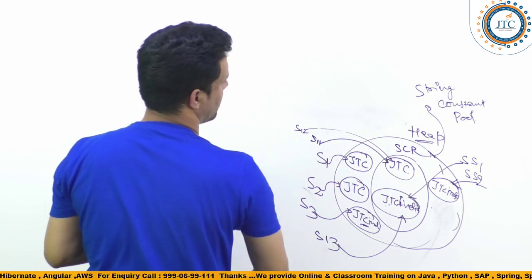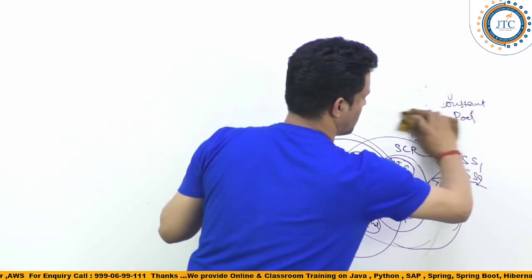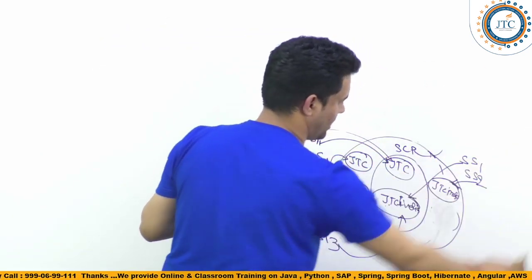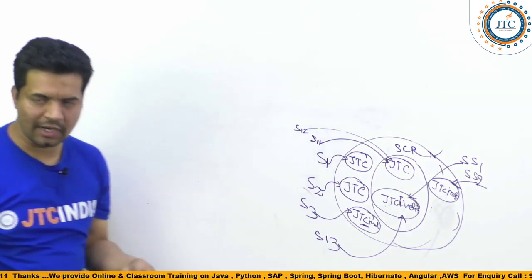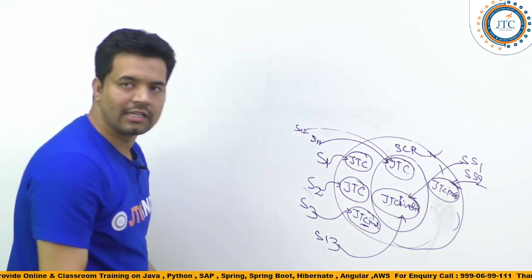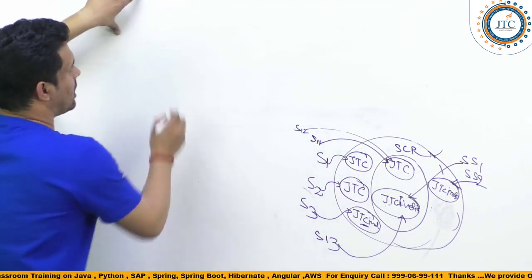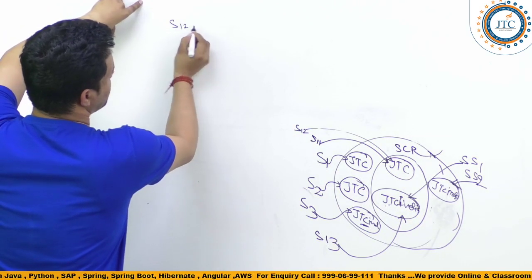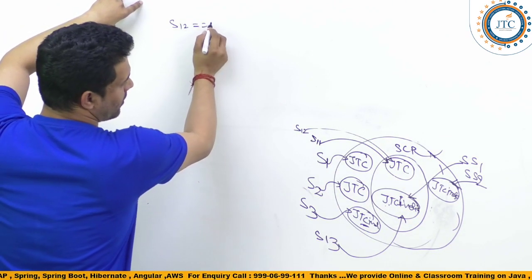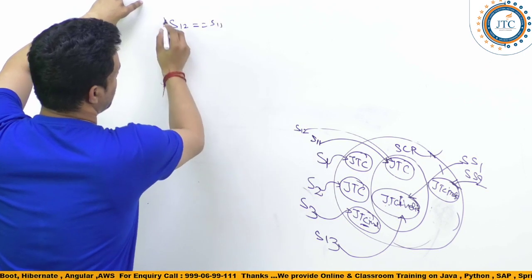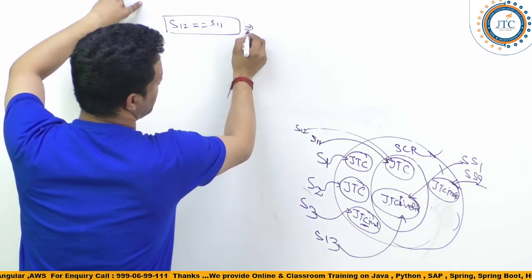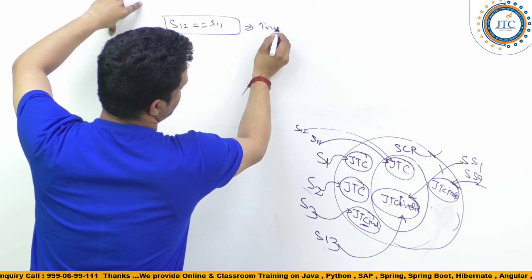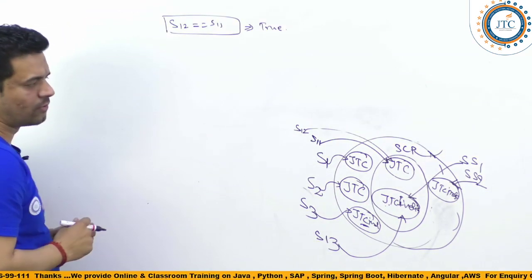Here I am writing something first. Fine, so just keep this in mind. Now the thing is, guys, if S12 is equal to S11, it will give what? True. It is going to give true.